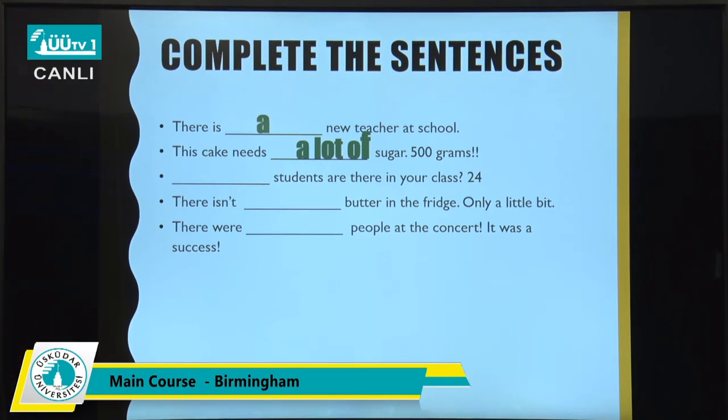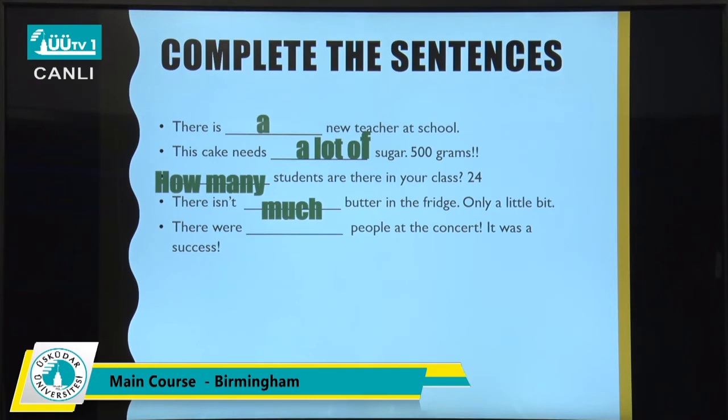Okay, next we have students. Are there in your class 24? So your answer should be, so the sentence is positive, negative, question. The sentence is question, so you need question word. Here, how many? How many students are there? Students is a countable noun. Okay, there isn't much butter in the fridge, only a little bit.